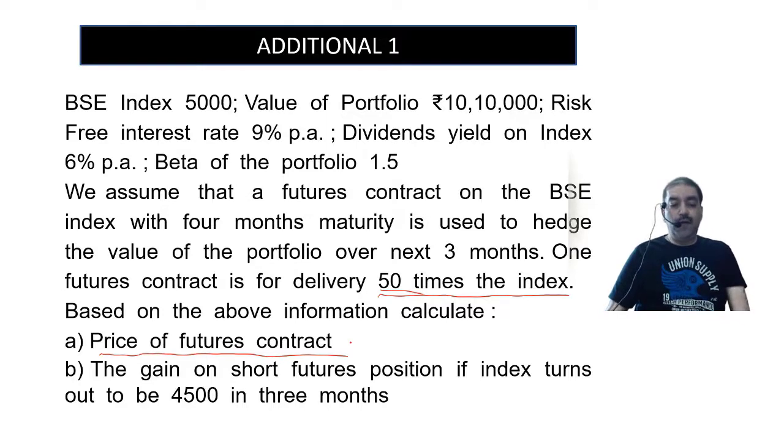Now it is an index, BSE index, that is Sensex. Therefore, it is not going to carry any dividend. Since it is not going to carry any dividend, the futures price will be given as S into e raised to RT. What is R? Risk-free rate is 9%. What is T? 4 months. So 4 months maturity, that means 4 by 12, 1 by 3.